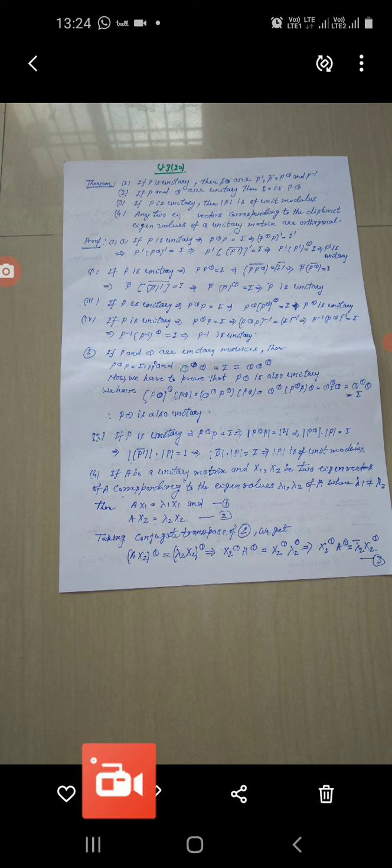Let it be equation number 1. Similarly, you can write A x2 is equal to lambda 2 x2, and let it be equation number 2.